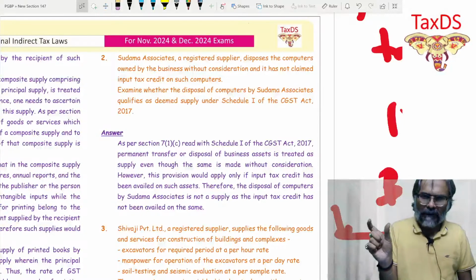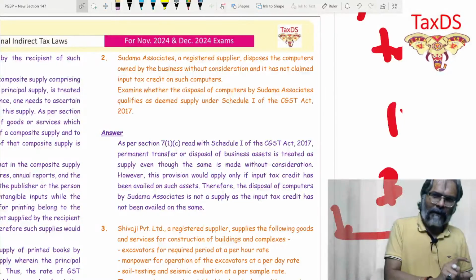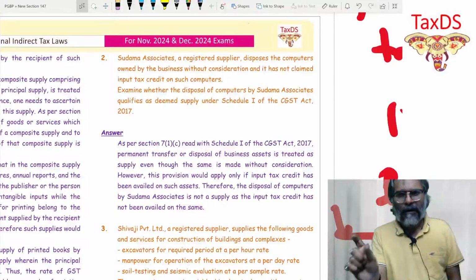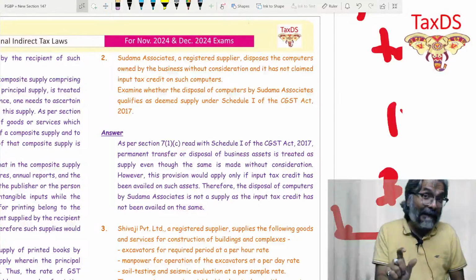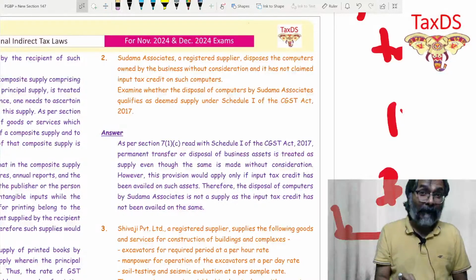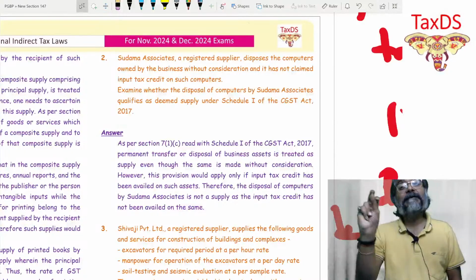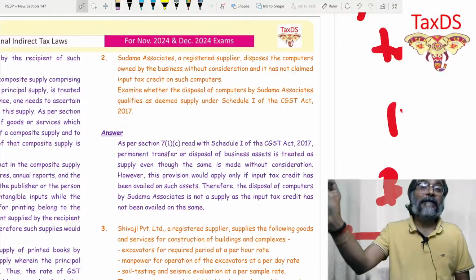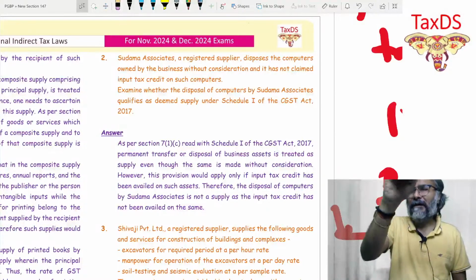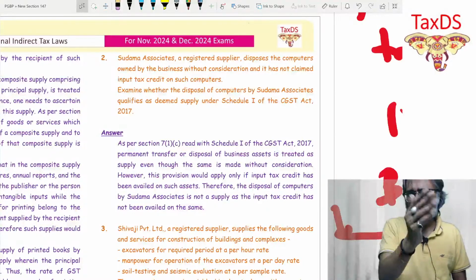What is the provision? The provision happens to be permanent disposal of a business asset on which ITC has been claimed qualifies as supply under section 7(1)(c) read with Schedule 1. Okay, just introduce without consideration. I forgot without consideration.